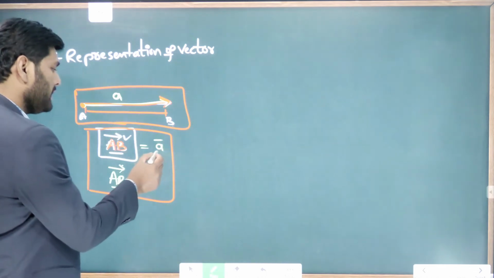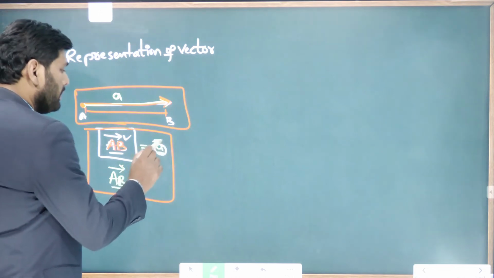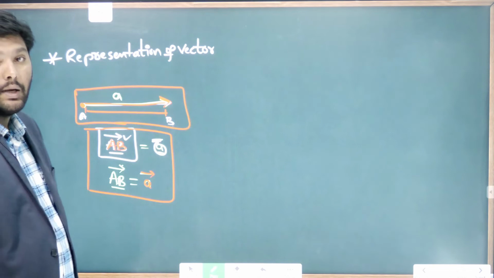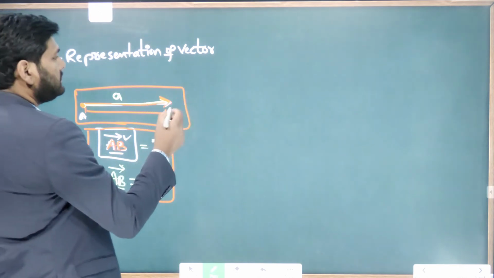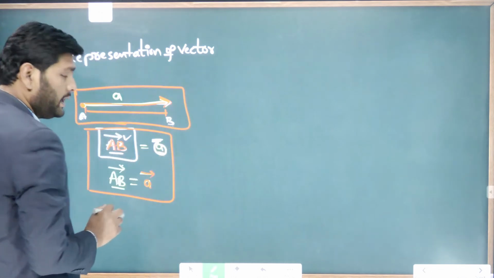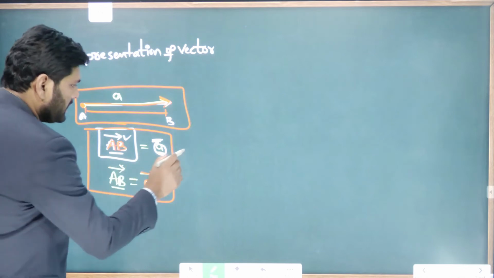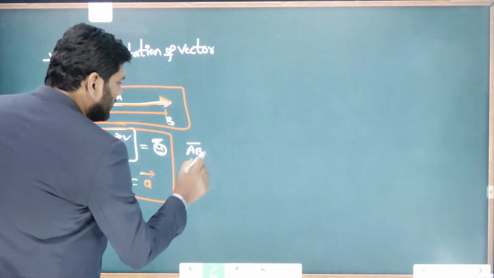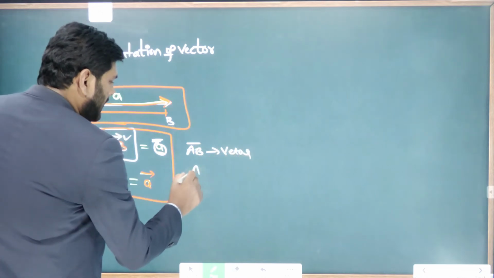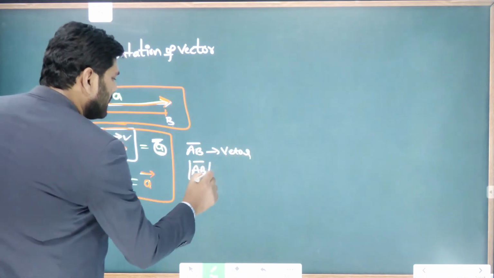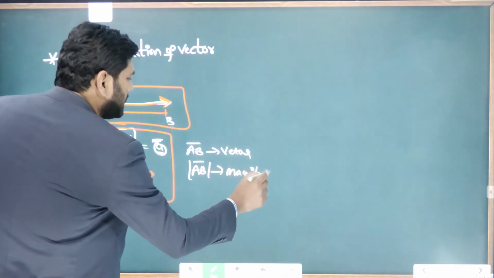In another expression, this a represents the magnitude and this arrow represents the direction. Sometimes we can even represent the vector magnitude in terms of mod. Here AB bar represents the vector and mod of AB bar represents the magnitude.